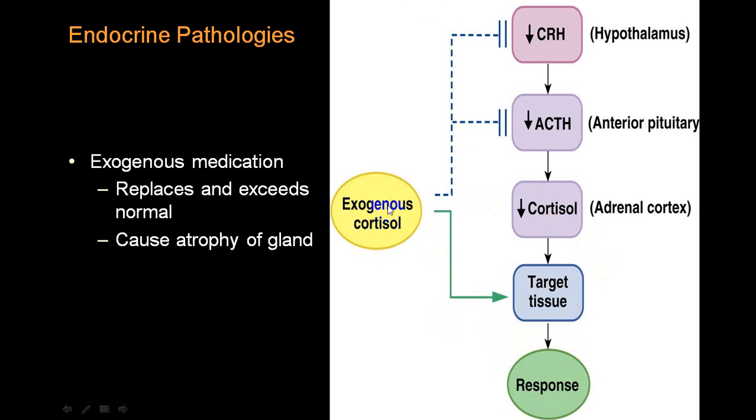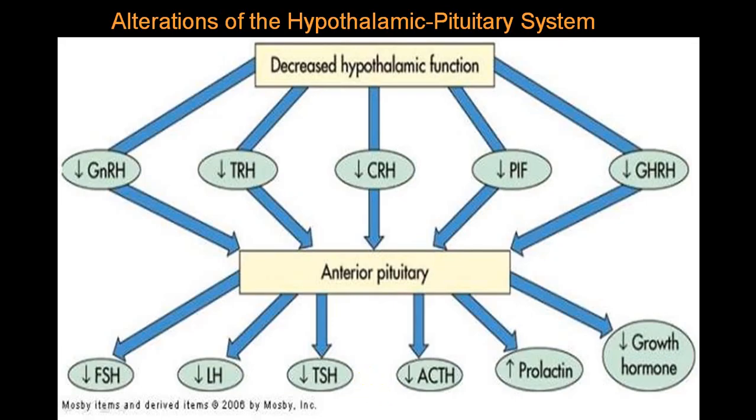This also simultaneously inhibits this structure, that is the hypothalamus, also inhibits the anterior pituitary, and also because of decreased production of ACTH, the adrenal cortex is also inhibited, and because of inhibition of this adrenal cortex, it undergoes hypertrophy or atrophy of the gland. Now if you stop this suddenly, there is no production of cortisol, and if there is no production of cortisol, the person will go into sudden adrenal crisis, and this is what you should pay attention to while withdrawing the exogenous glucocorticoids. This is the example of the hypothalamic pituitary axis.